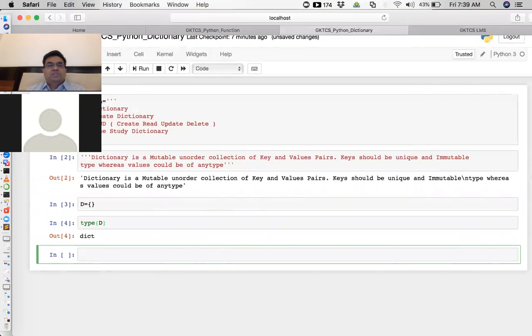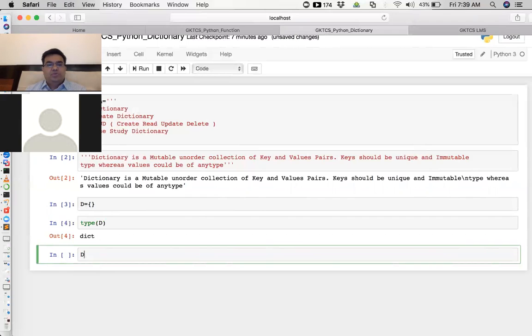Now, a dictionary is a type of data structure. So in this case, as I said, we can have the operations create, read, update, and delete. Got it? Now let us start with how to create a dictionary. One thing we have done is by using the flower bracket.